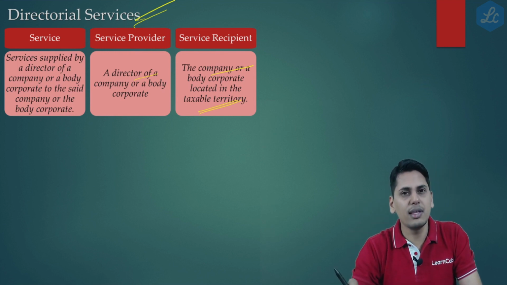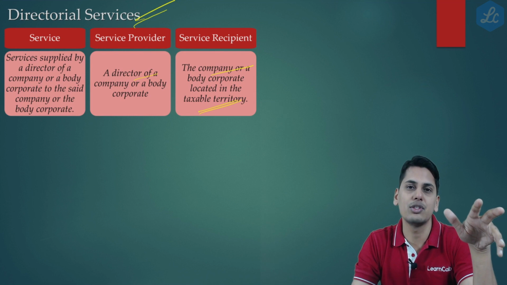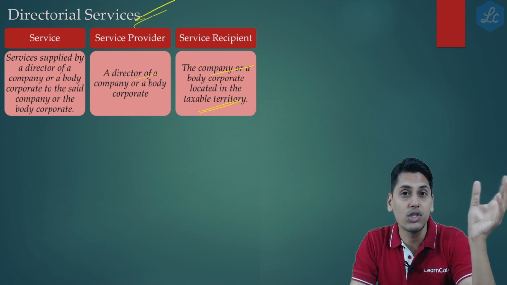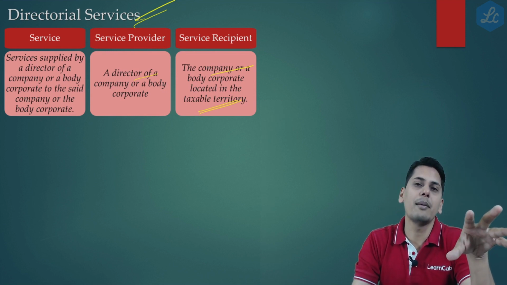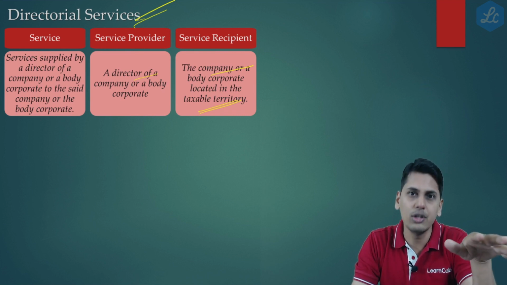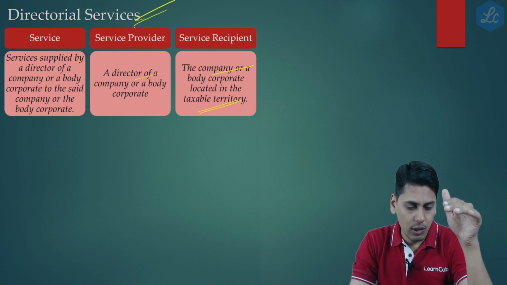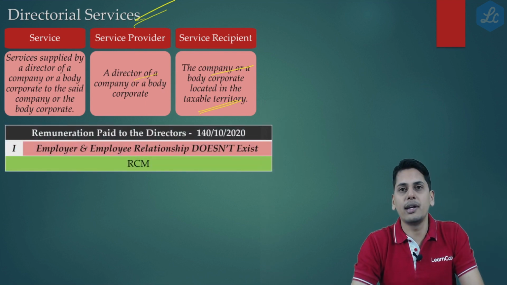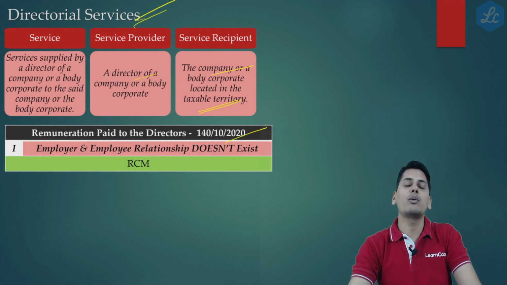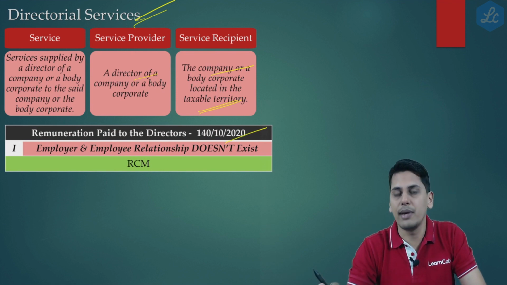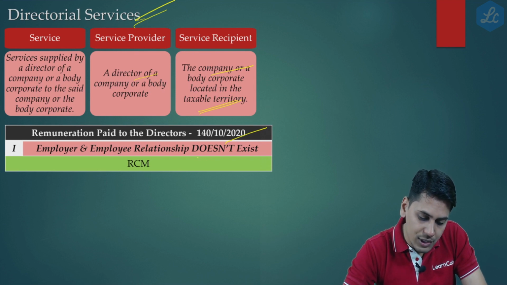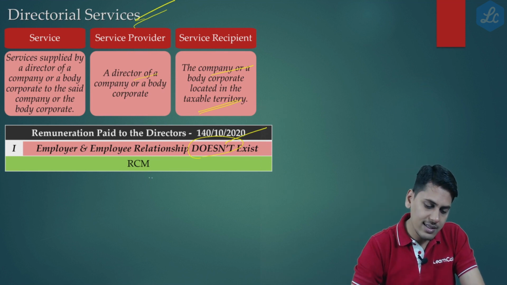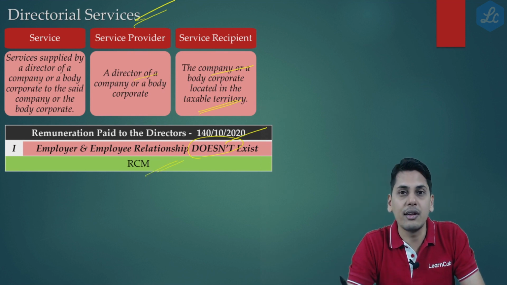So, friends, this very same thing the circular also has clarified: if the director happens to be an employee of the organization, it is a Schedule 3 transaction. If the director is not acting in the capacity of the employee of the organization, then in that case it is not a Schedule 3 transaction and it would get attracted under reverse charge mechanism. So, friends, for the remuneration which is paid to the director, as per circular number 140/10/2020, if the employer and employee relationship does not exist, the transaction would get taxed under reverse charge mechanism.